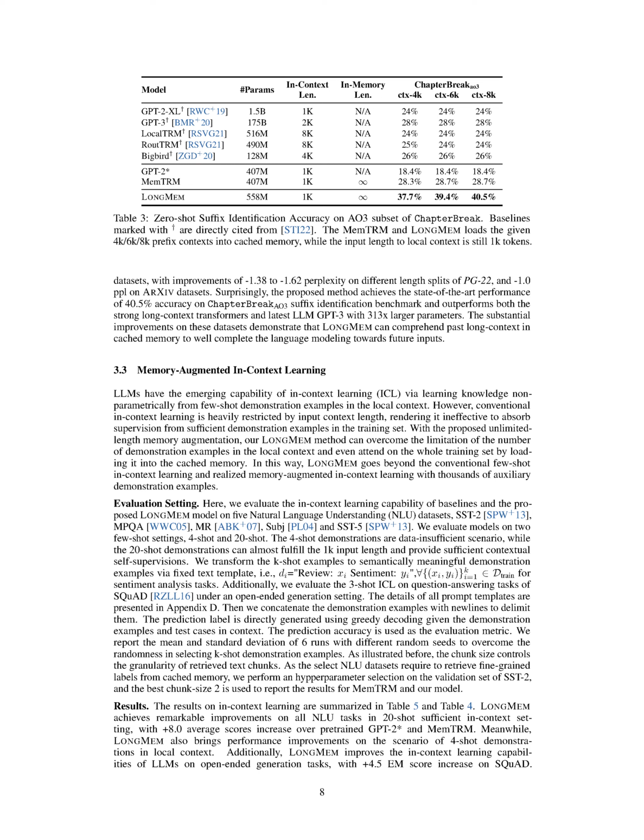to -1.62 perplexity on different length splits of PG22 and -1.0 ppl on arXiv datasets. Additionally, the proposed method achieves the state-of-the-art performance of 40.5% accuracy on the ChapterBreak-AO3 suffix identification benchmark and outperforms both the strong long context transformers and the latest LLM GPT-3 with 313x larger parameters. These results demonstrate that LongMem can comprehend past long context in cached memory to well complete the language modeling towards future inputs. Section 3.3 Memory-Augmented In-Context Learning.